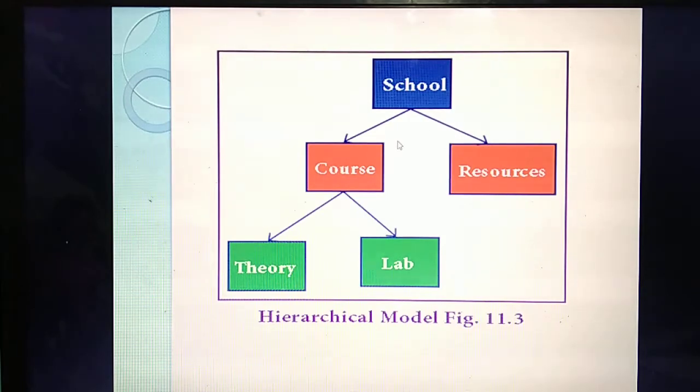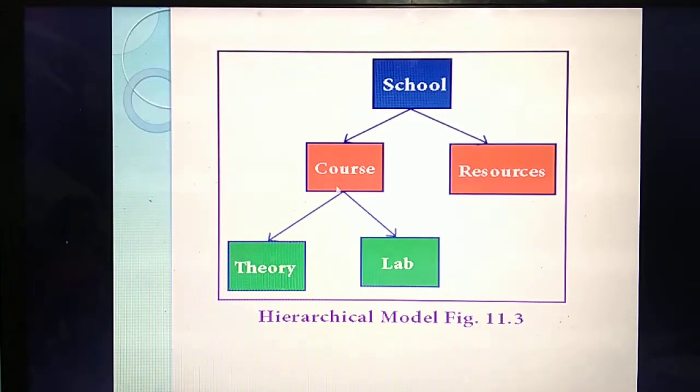Then the diagram. So this is the diagram for the hierarchical model. Listen. We have studied that the hierarchical model looks like a tree-like structure, isn't it? See, this is a tree-like structure. So, one-to-many relation. Listen carefully. A school is there. Consider a school. A school will have a lot of courses, for example a lot of classes, from KG to 12. So in a school they have provided a lot of resources. Consider next, in this course there is a theory course and a lab course. So if you are studying in the 12th class, you are studying both theory as well as practical.